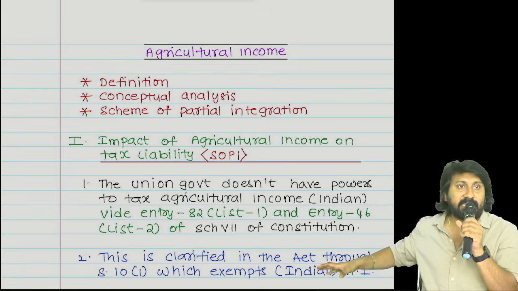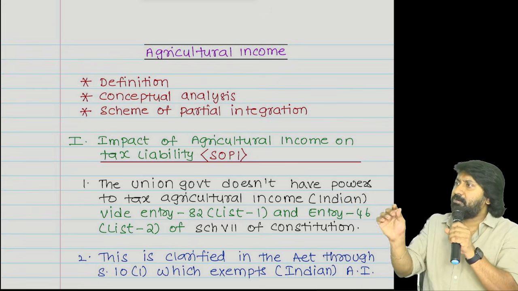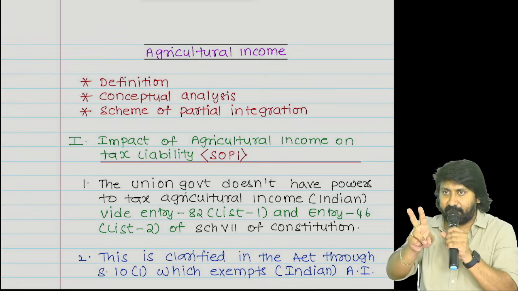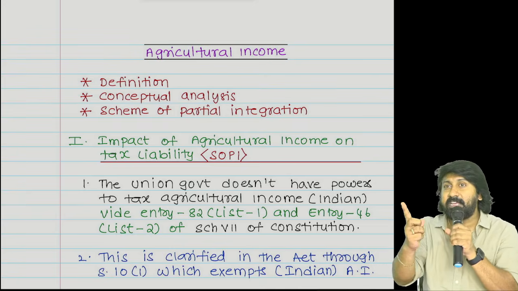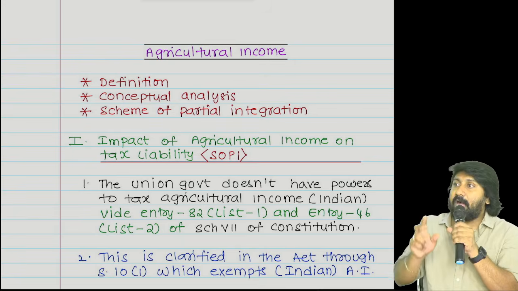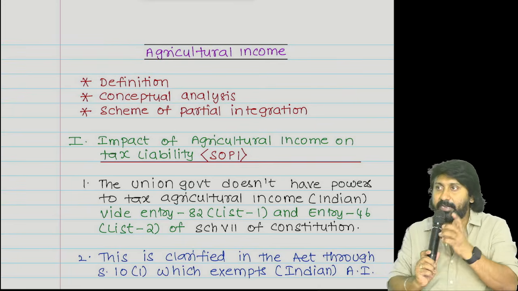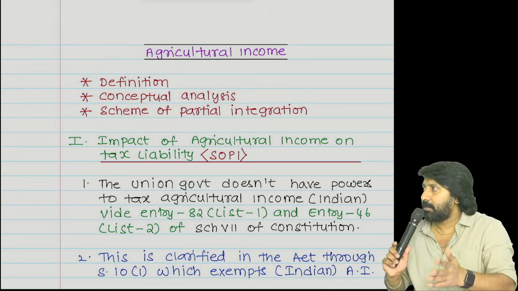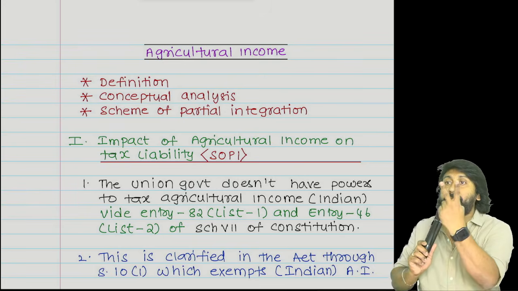18 sub-clauses are there. We are not required to discuss all of those now. But try to understand agricultural income. There are two words here. One is agriculture, second one is income. Agriculture is not defined in the Income Tax Act. Defined or not defined? Not defined. Not defined means always take two meanings.